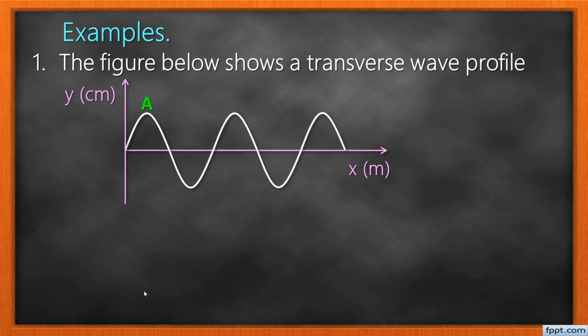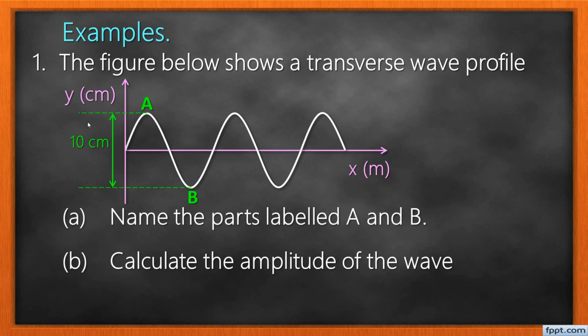There is a part labeled A, a part labeled B, and the vertical distance between them is 10 centimeters. Question part A: name the parts labeled A and B. Part A is a crest and part B is a trough.